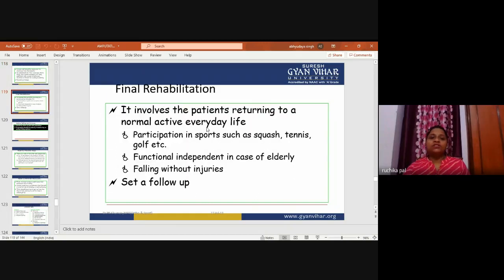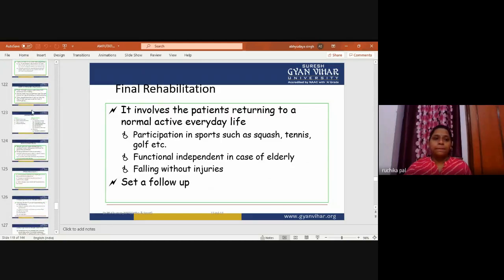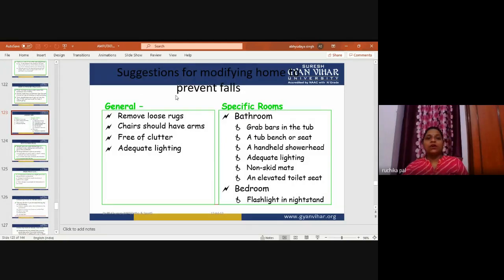It involves the patient returning to normal daily life activity, participation in sports such as squash, tennis, golf, functional independence in case of the elderly, and falling without injury. Now, suggestions for modifying the home to prevent falls. In general, remove loose rugs. Chairs should have arms and be free of clutter. Adequate lighting should be there. These are the general suggestions.